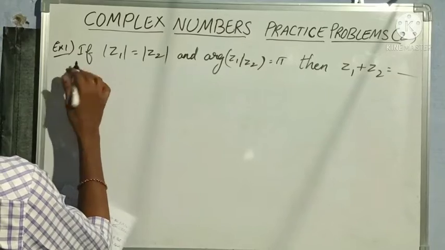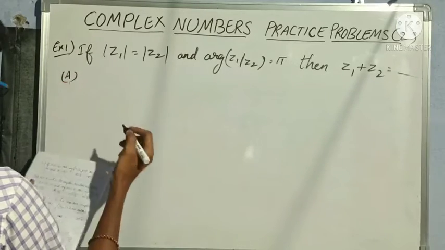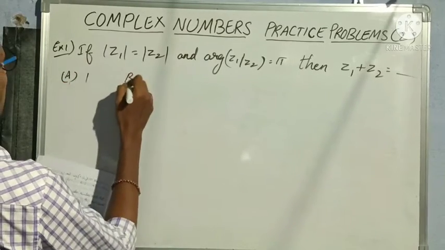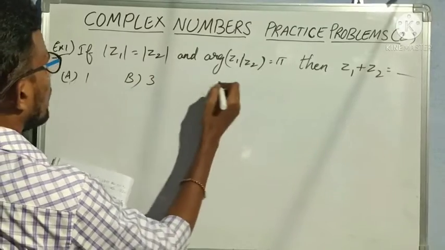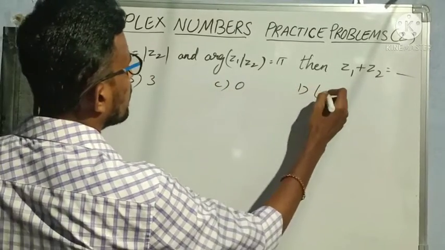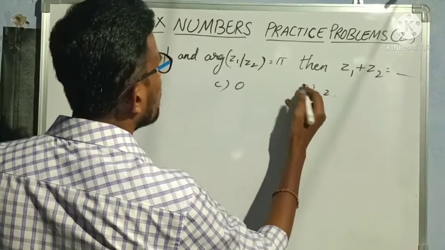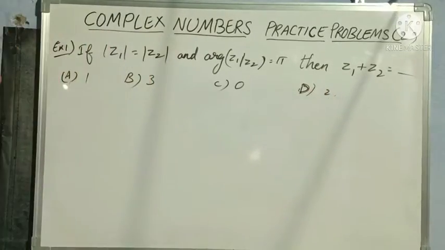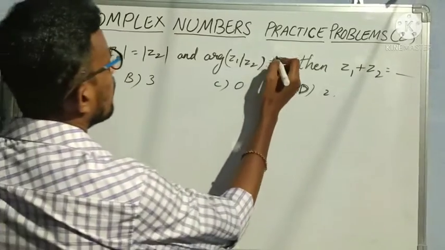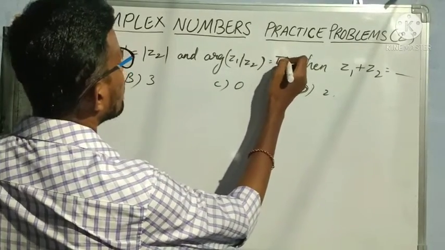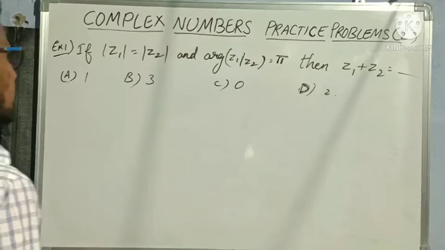Options: A is 1, B is 3, C is 0, D is 2. This is a very important problem asked in previous year's JEE.